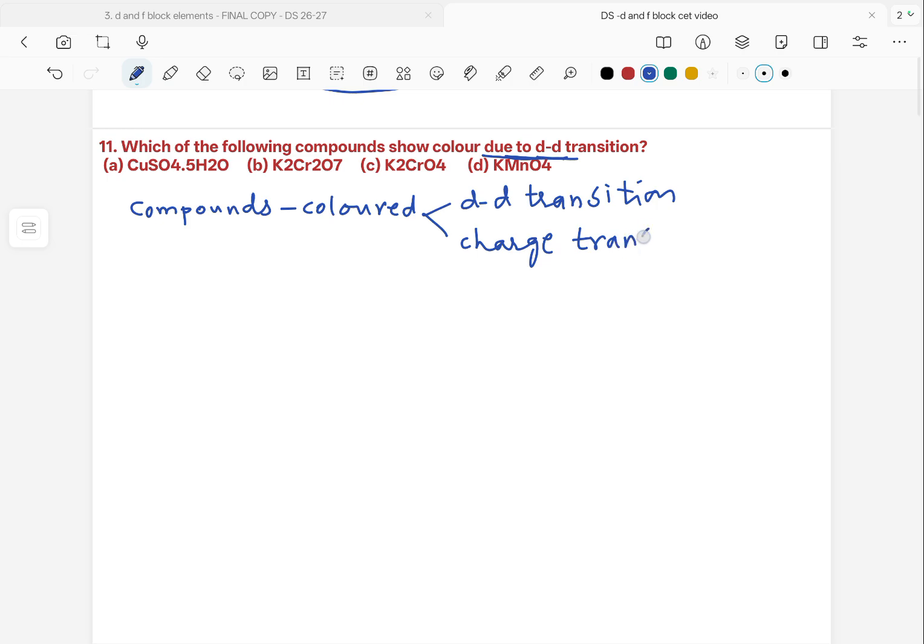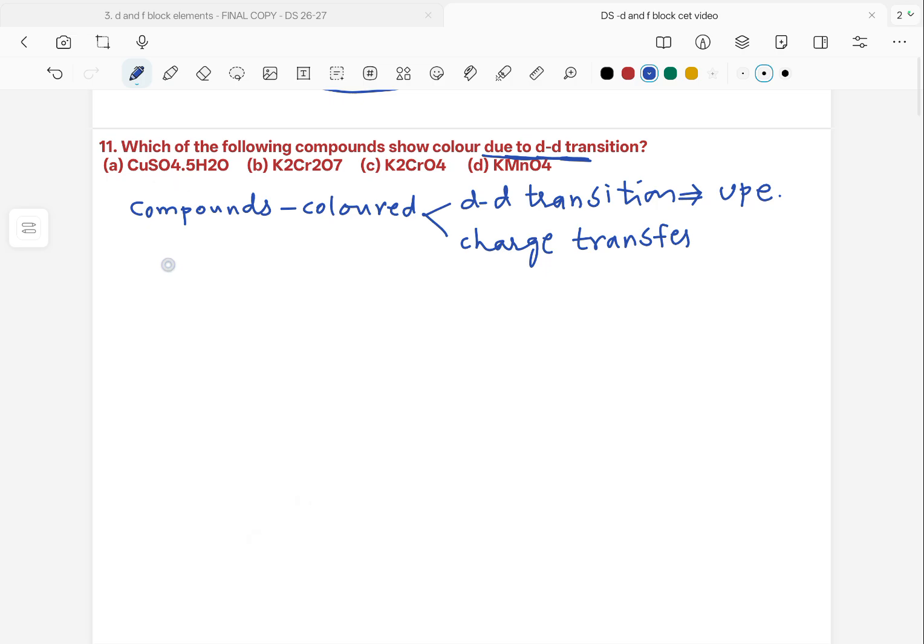Here, d-d transitions are due to unpaired electrons present on the central atom in the compound. So we have to figure out whether the atom in the compound has an unpaired electron or not.